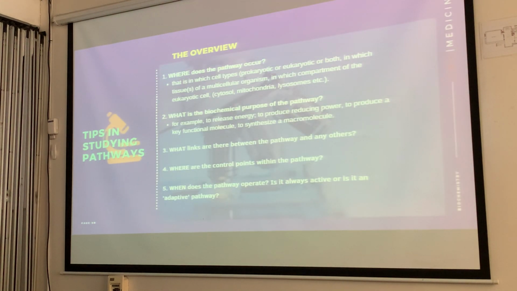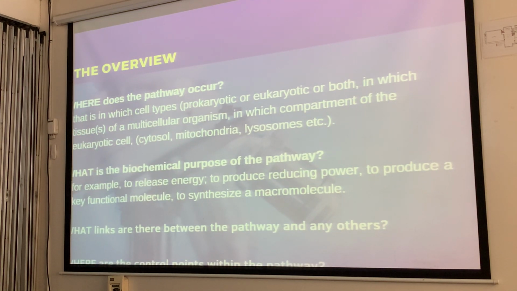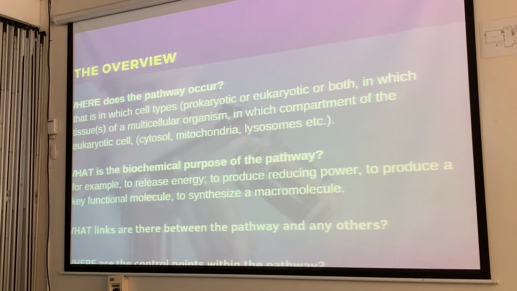And this is how it goes. First, scanning objective class: the overview. So you would ask, where does this pathway occur? What type of cell first? Eukaryotic or prokaryotic?